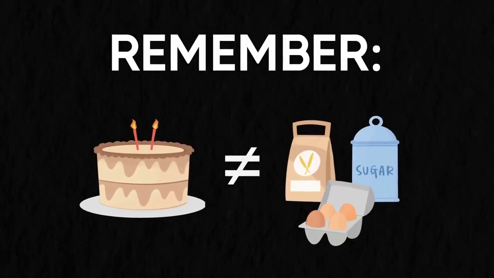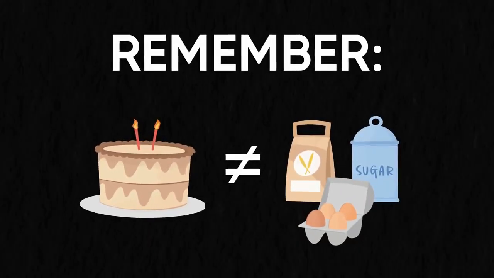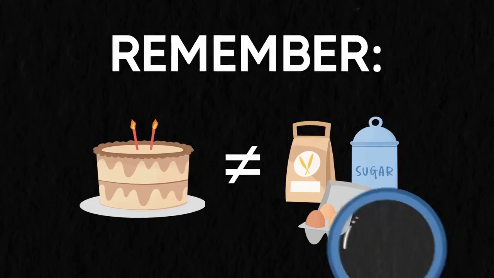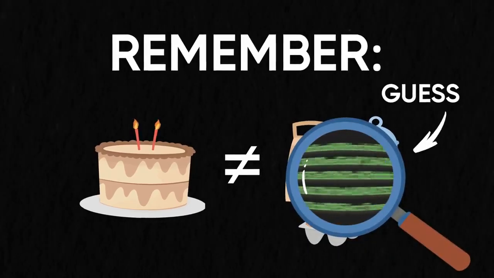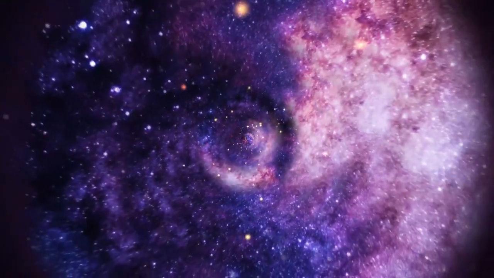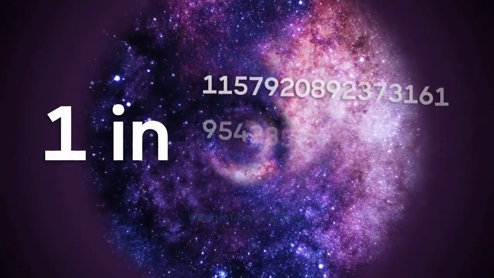Remember, for a hash to be cryptographic, it should be impossible to determine the input based on the hash output. The most efficient way would be to guess and check, which would be insane because it would be a needle hash in a stack of 2 to the 256 power hashes, or 1 in 115 quadrivigintillion.